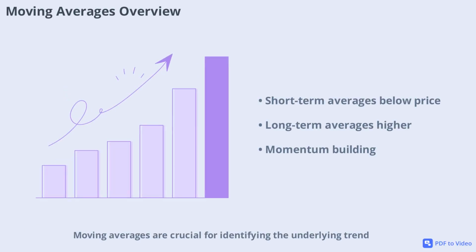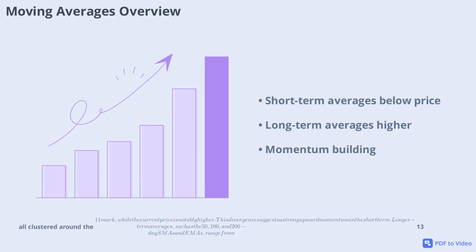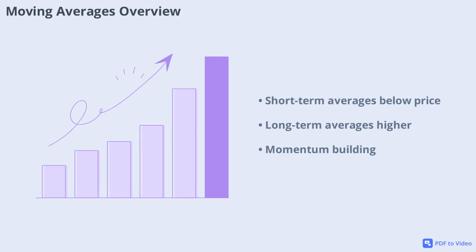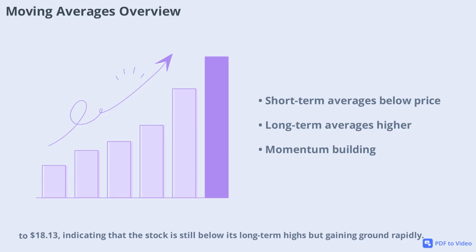Moving averages are crucial for identifying the underlying trend. DJT's short-term simple moving averages (SMA) and exponential moving averages (EMA) for 5, 10, and 20 days are all clustered around the $11 mark, while the current price is notably higher. This divergence suggests a strong upward momentum in the short term. Longer-term averages, such as the 50, 100, and 200-day SMAs and EMAs, range from $13.15 to $18.13, indicating that the stock is still below its long-term highs but gaining ground rapidly.